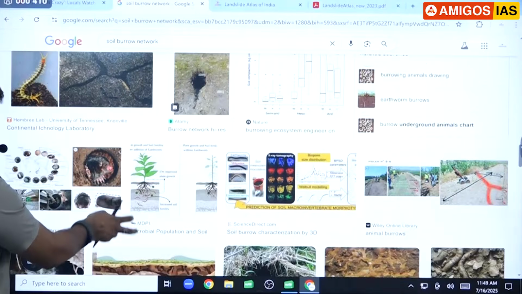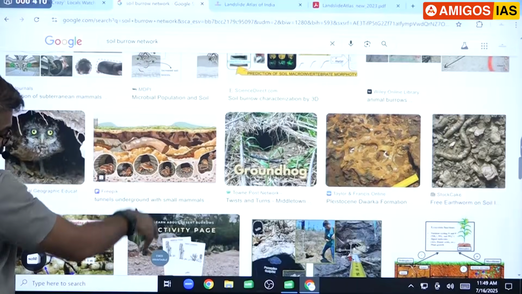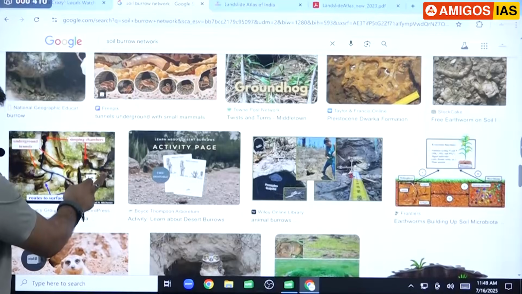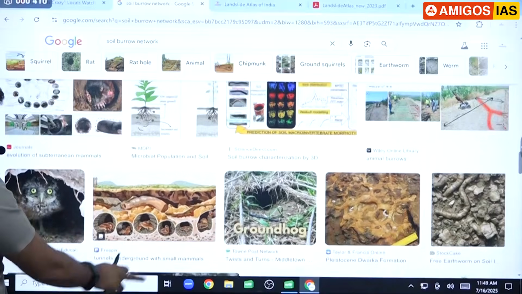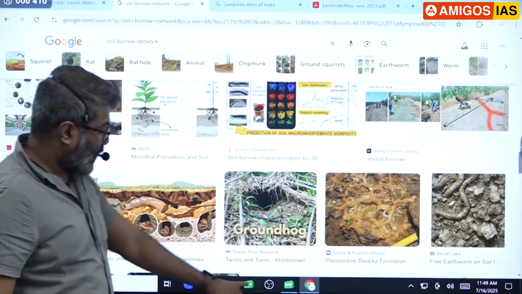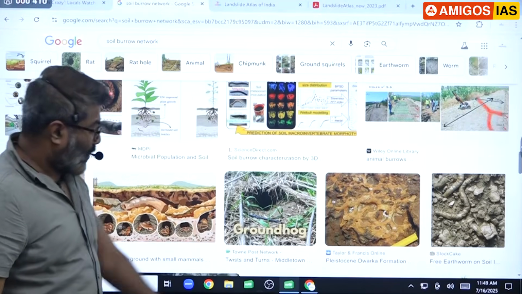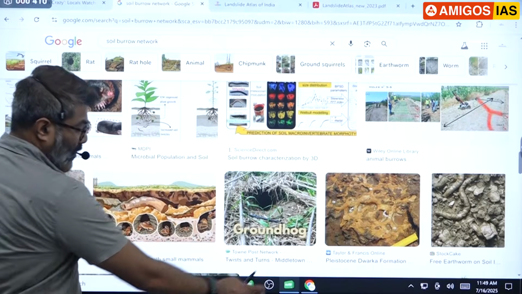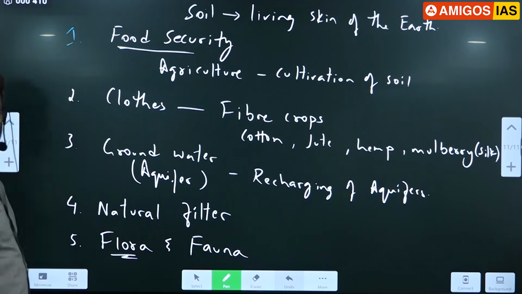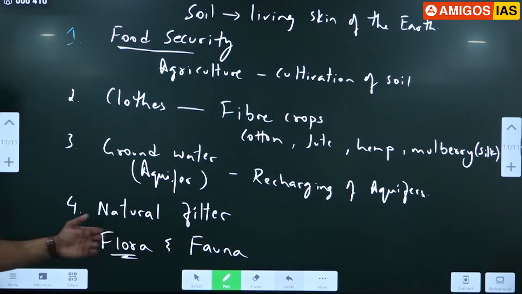Which we can't see, correct? We are living above, so we don't know what's happening below. Rats, rodents, mostly, they all live below. So burrowing organisms. So soil supports fauna also. Okay. So these are 5 importance of soil, right? Sixth one also, right? Sixth one.